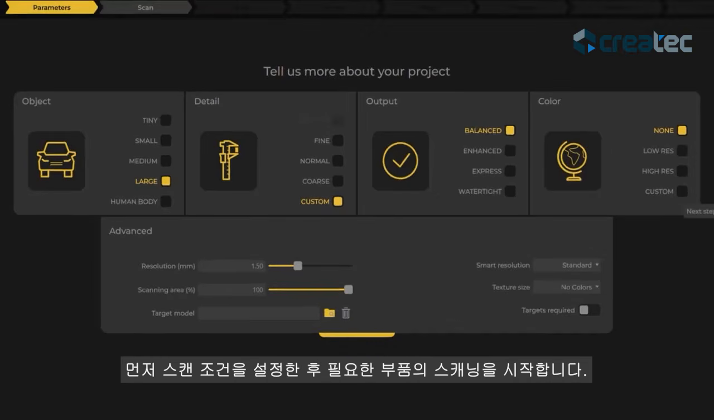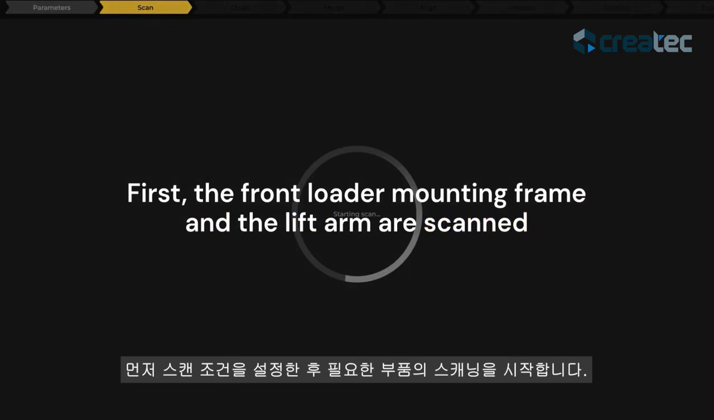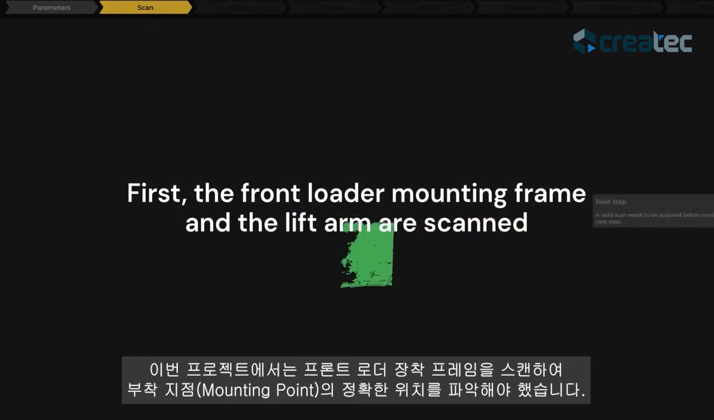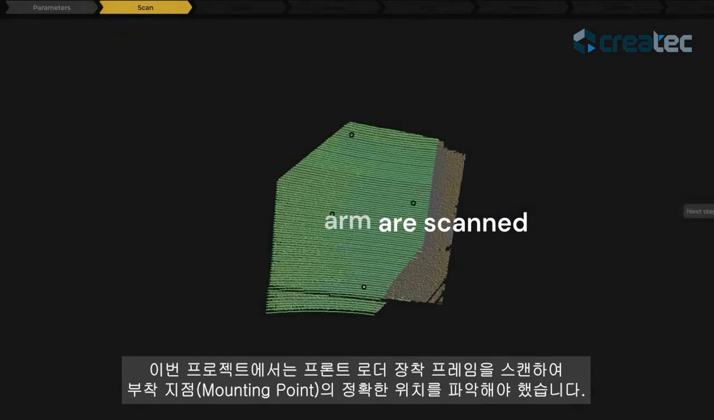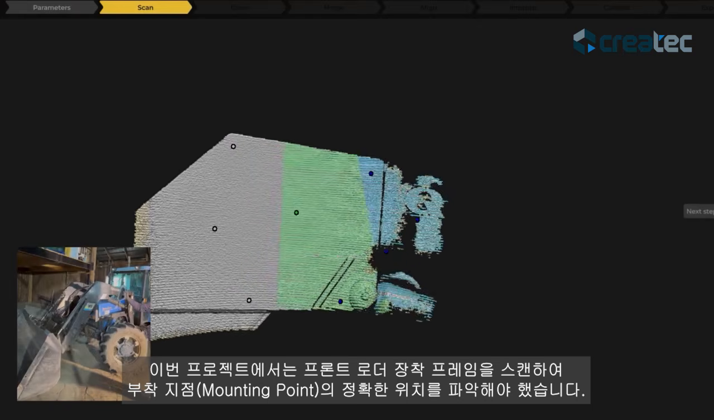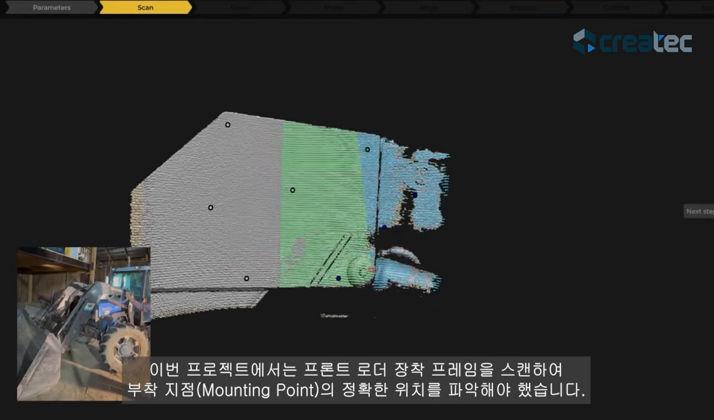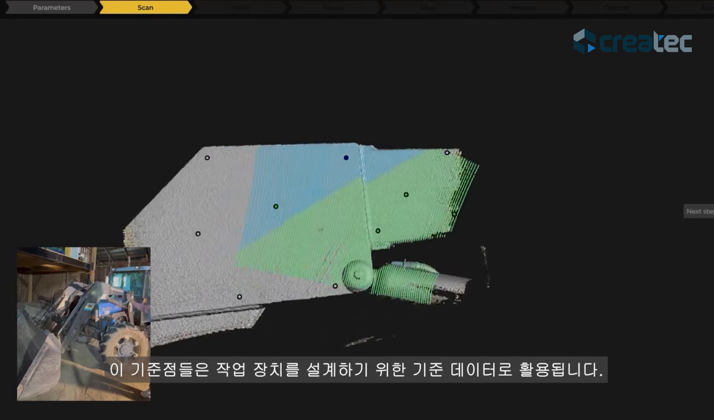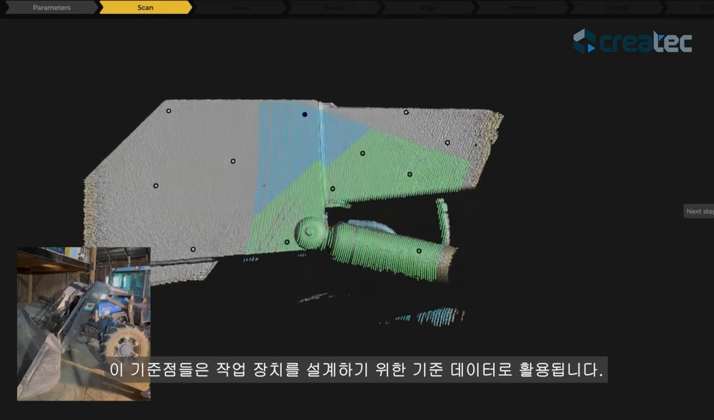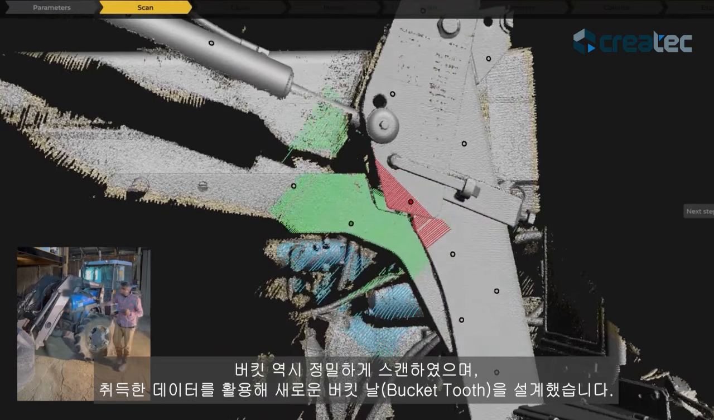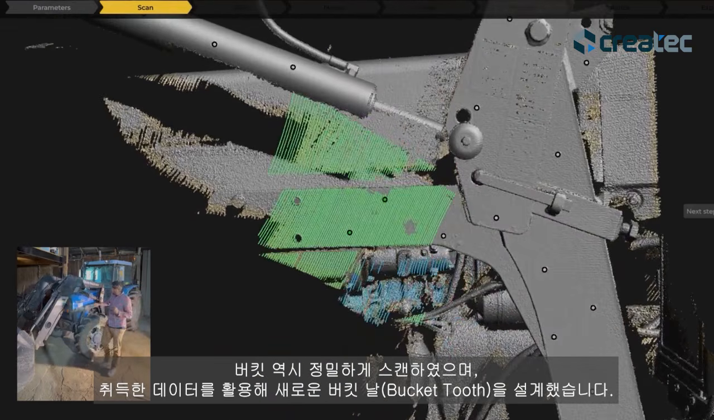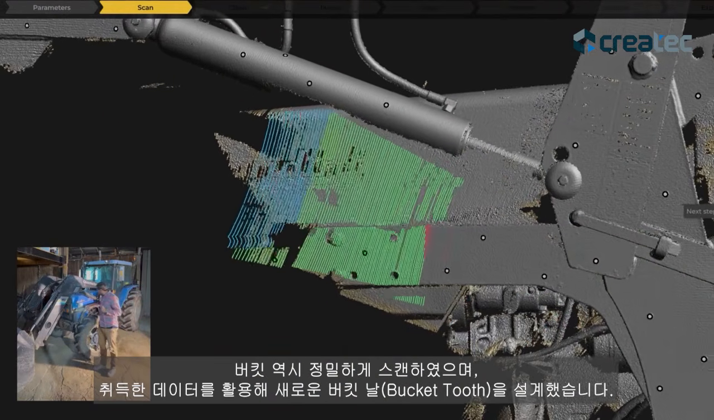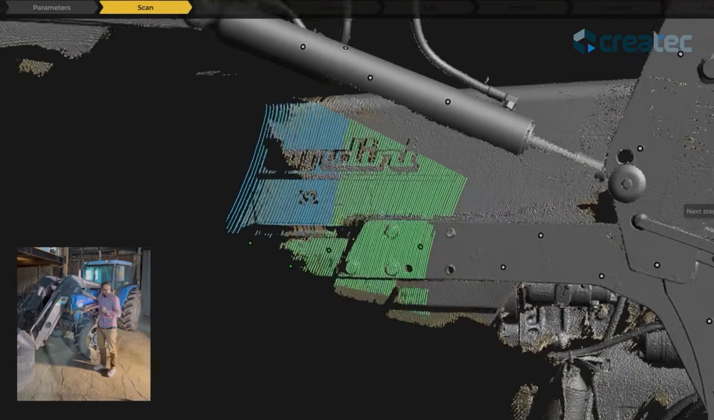First, we select the scan parameters and start scanning the relevant parts. In this case, our customer needed to scan the front loader mounting frame to be able to determine the position of the attachment points, or mounting points. These points were previously used as a reference to design the attachments. The bucket has been scanned in detail as well, and the data has been used to design a new bucket tooth.